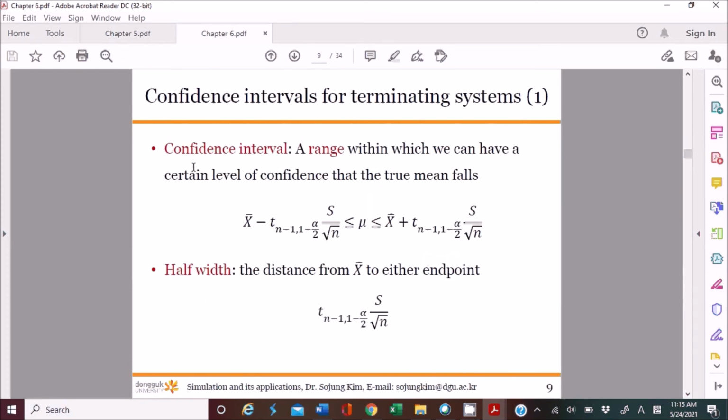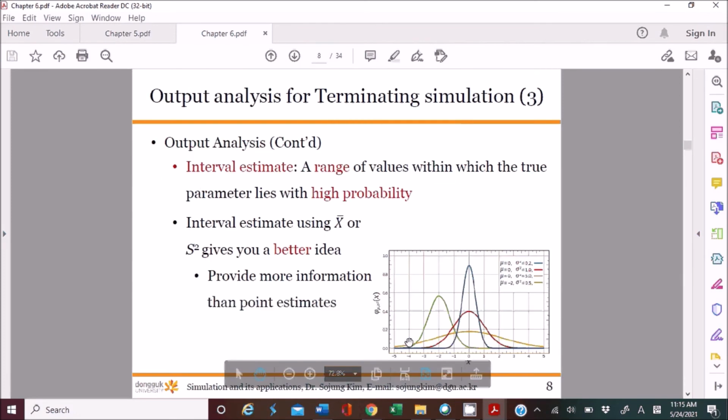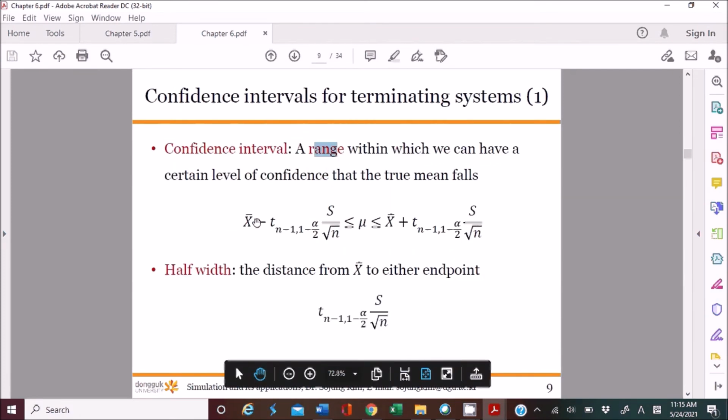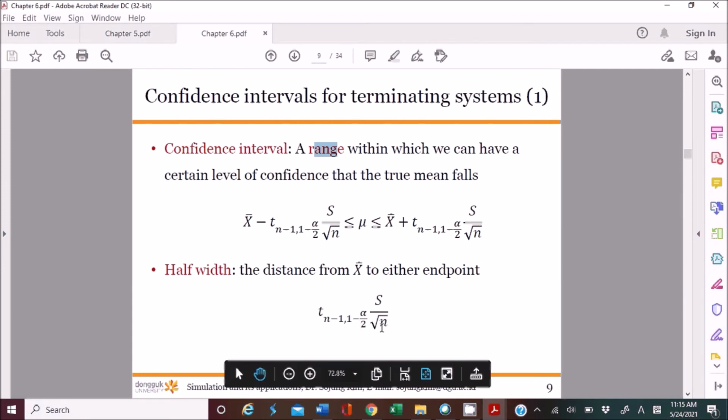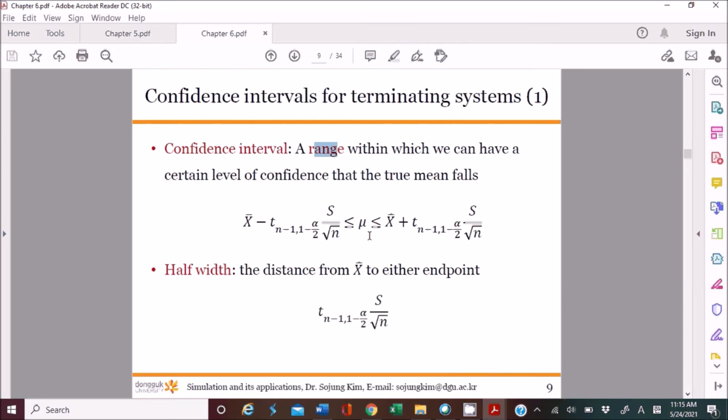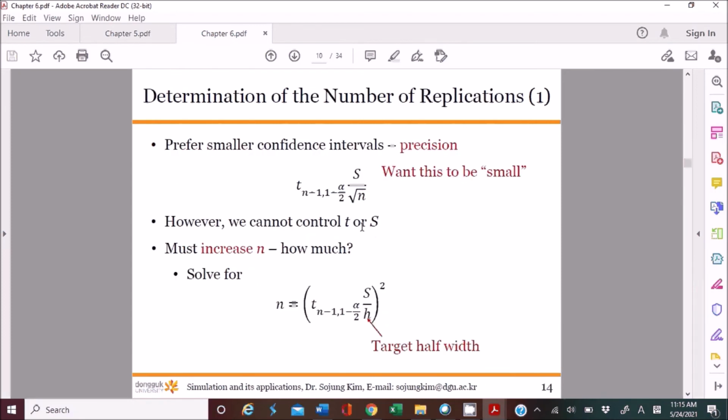A confidence interval is better because it gives you more information, in other words, a range, with a shape like this. Also, in order to calculate a confidence interval, you definitely need to have a half width. You subtract this half width from the sample mean and add this half width to the sample mean to get the confidence interval on this mu. You remember this, right?